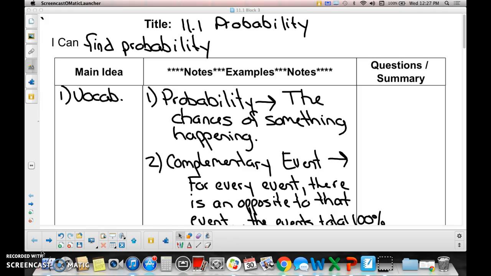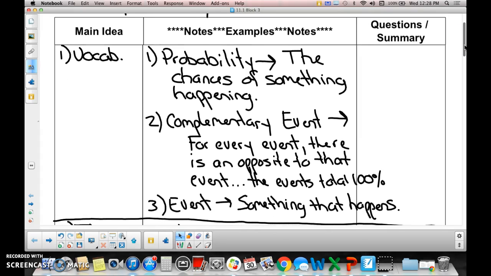What can you now do? What is the I can statement? Aisha, loud. Can you all find probability now? Yes! In addition to that, you all know how to find complementary events, and you already knew this, but you can do conversions between fractions, decimals, and percents, correct? Yes. Okay? Probability, the chances of something happening.